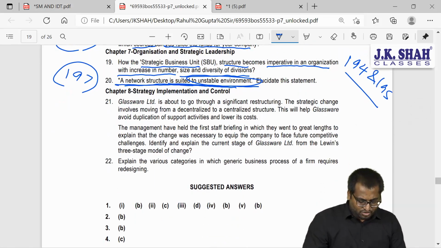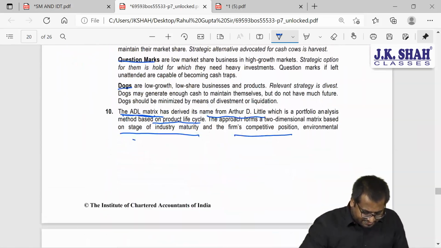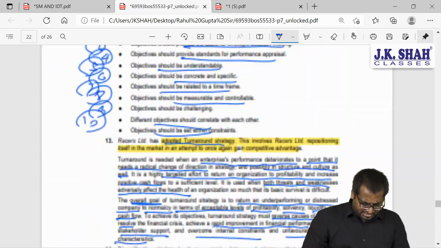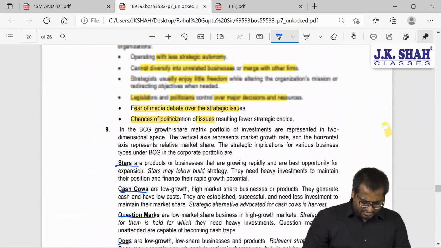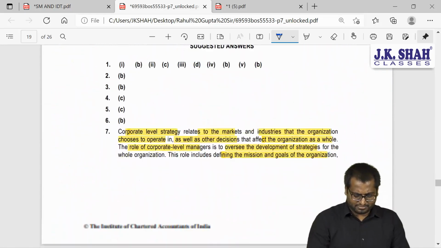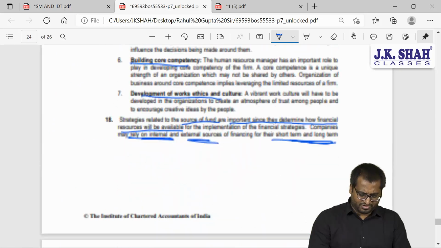Let's read what the institute has answered, guys. Did we write the page number? Did we write the page number, guys? Yes, we wrote the page number. It was page number 197 from our book.